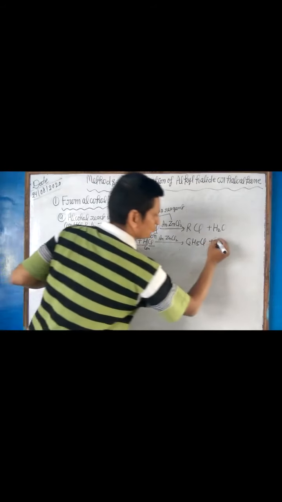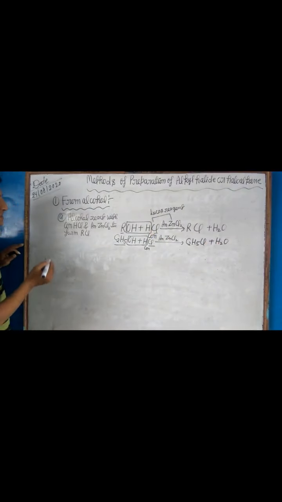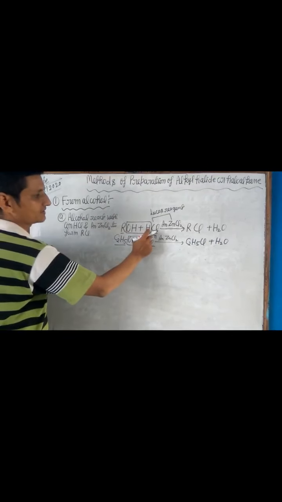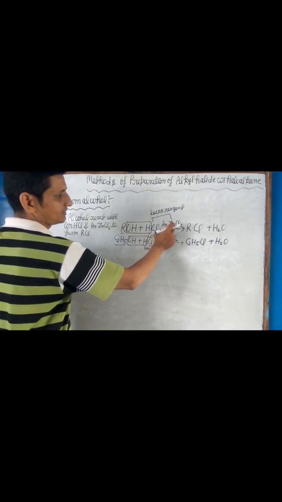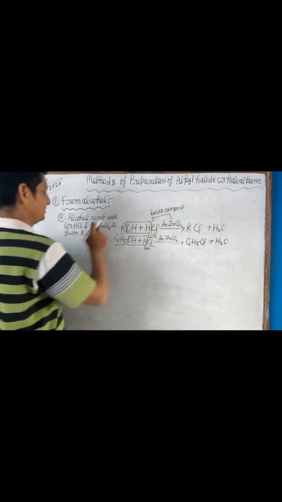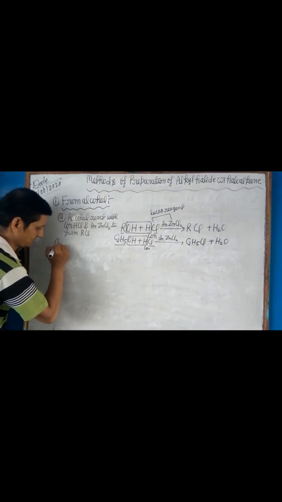OH and H combine to form water, H2O. So we can say finally alcohol reacts with concentrated HCl and anhydrous ZnCl2 to form alkyl chloride. This is called Lucas reagent. Next, B part.